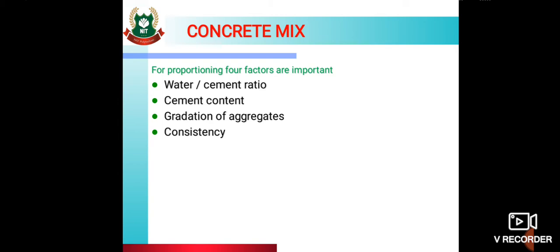Then cement content also, proper cement content is to be used. Then gradation of aggregates, well graded aggregates are required. We have to use well graded aggregates to achieve strength and durability. Then consistency means our concrete should have proper consistency, so it will help us to easily perform the various concreting operations.